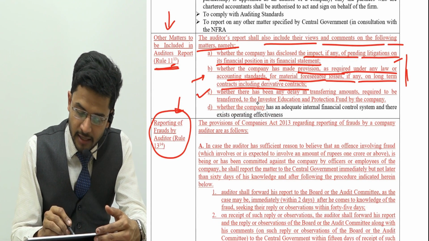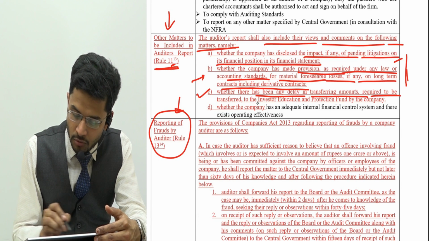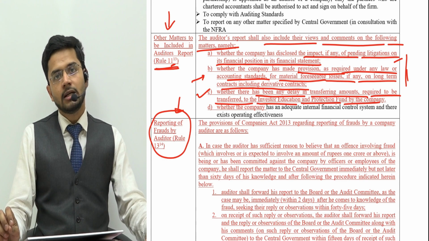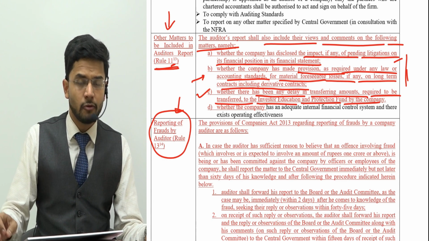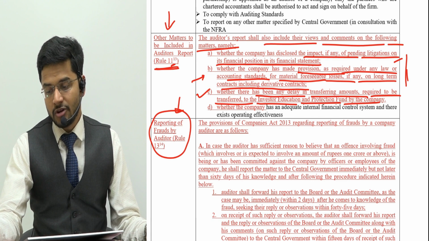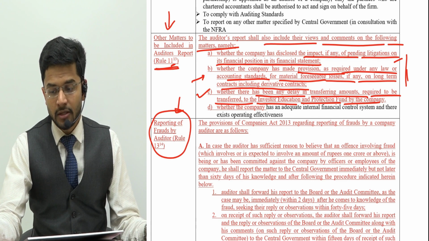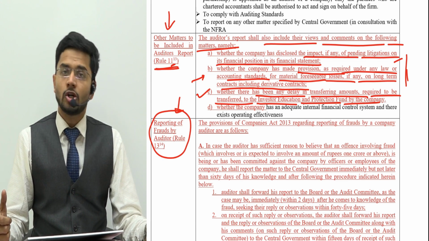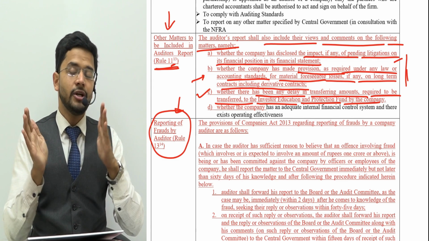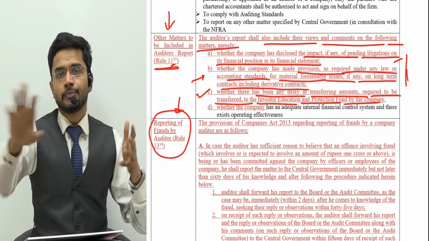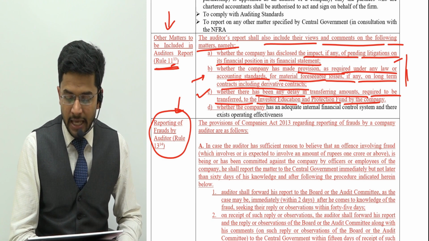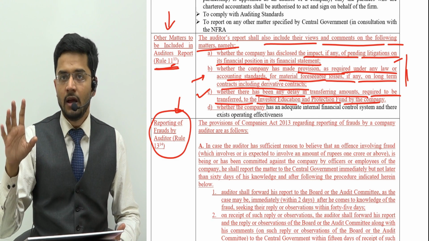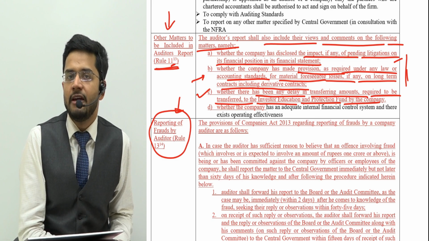Third point, whether there has been any delay in transferring the amounts required to be transferred to the Investor Education and Protection Fund by the company. Guys, there are various provisions with respect to transfer of certain funds to the Investor Education and Protection Fund. One of the instances is that if dividends are not claimed by the shareholders, then that dividend, beyond a stipulated time, is transferred to the IEPF account. It is not to be used by the company for any other purpose, but the company has to transfer it to the IEPF account.